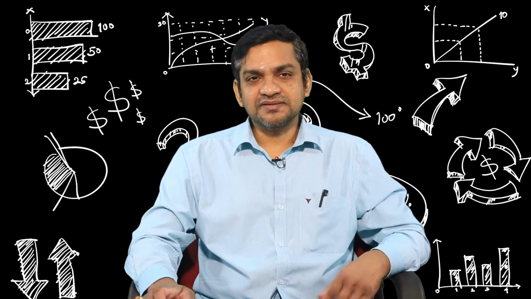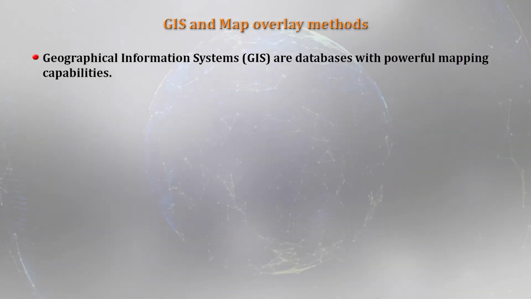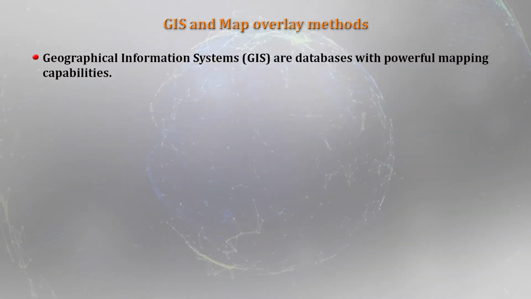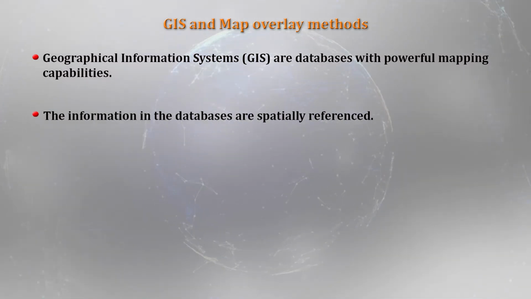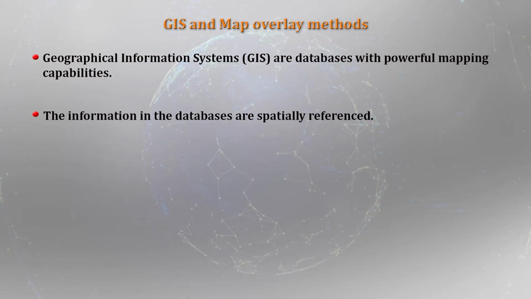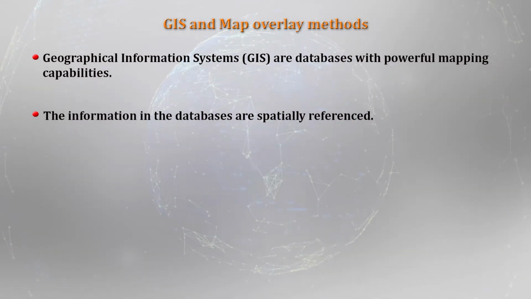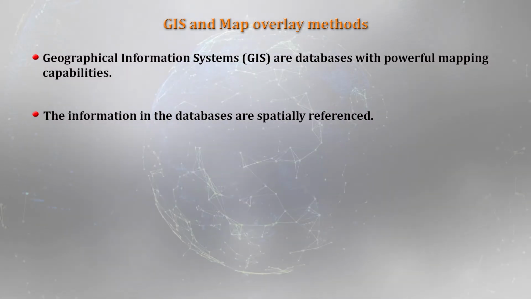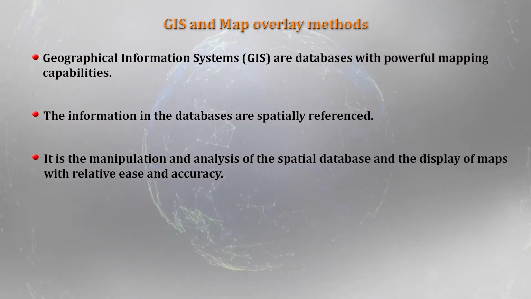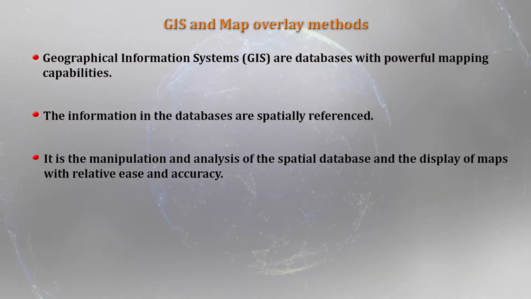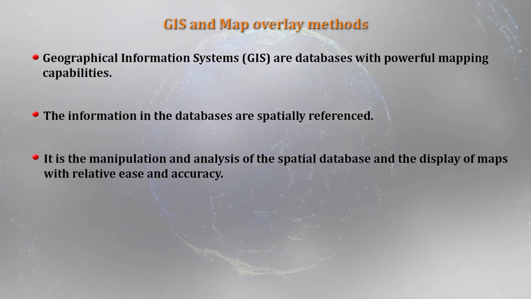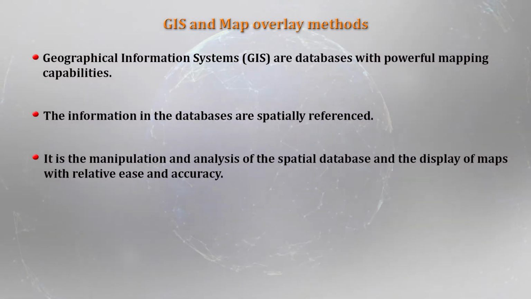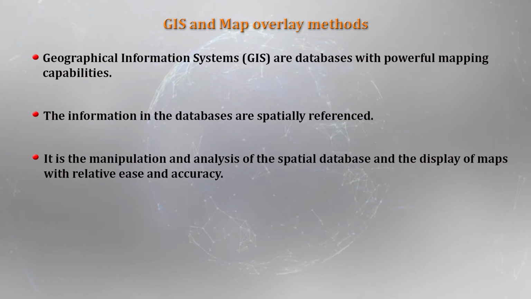Let us see what GIS is. Geographical Information Systems are basically databases with powerful mapping capabilities. The information in the spatial database is spatially referenced. That is a basic feature of any such database. GIS attempts to manipulate and analyze the spatial database and display the results, displaying the maps with relative ease and accuracy. That, in a nutshell, is the essence of GIS.